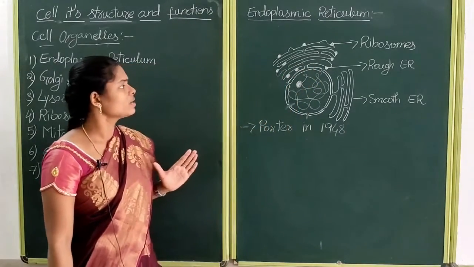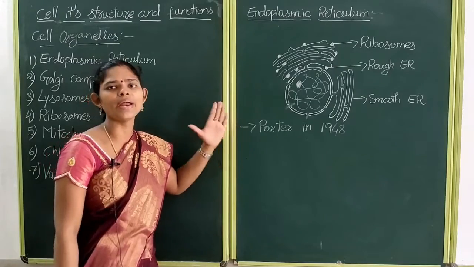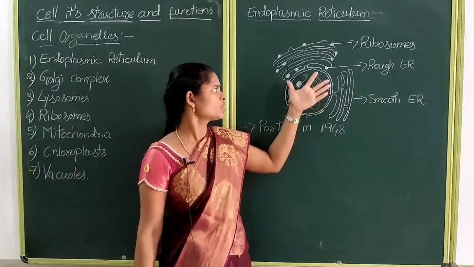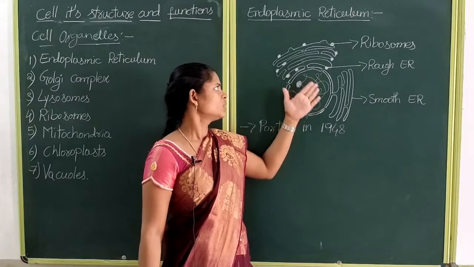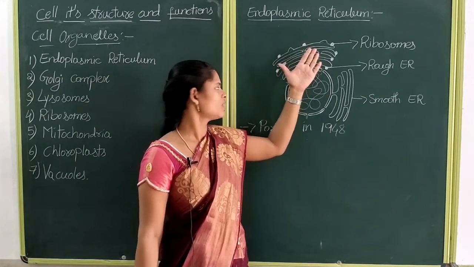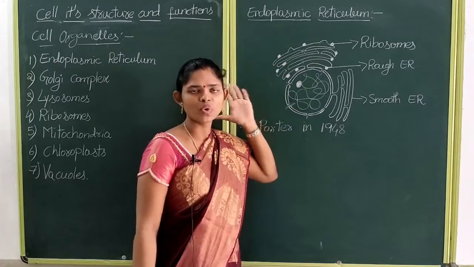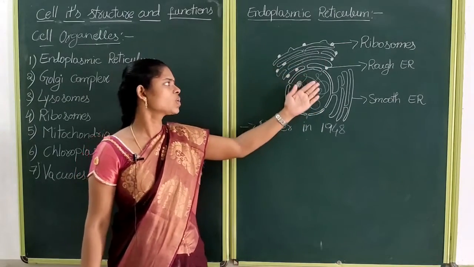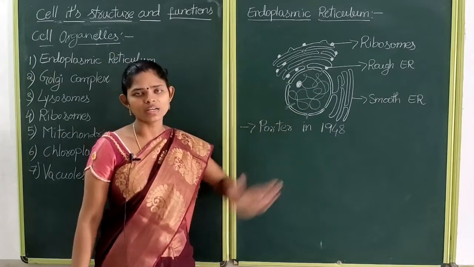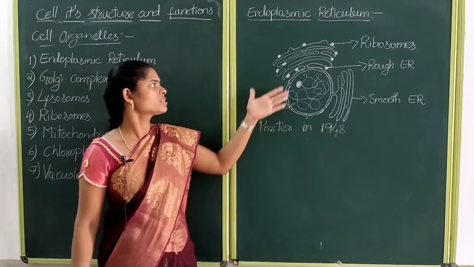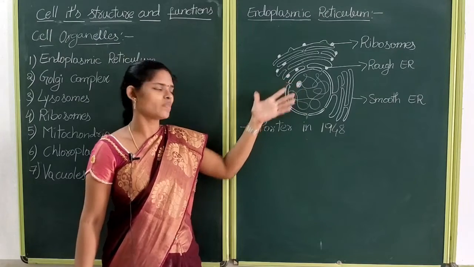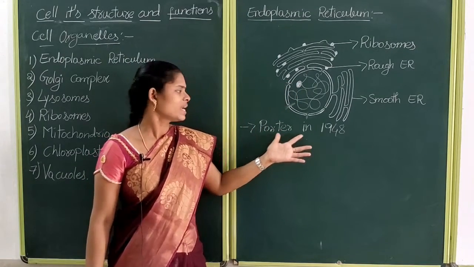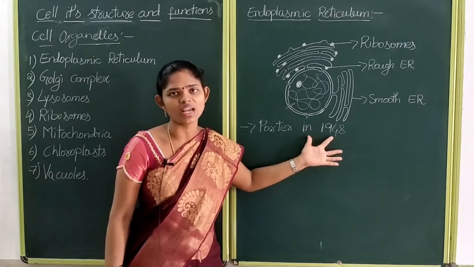So children, what is the main role of endoplasmic reticulum? It helps in the transport of materials from the nucleus to the other cell organelles. This endoplasmic reticulum was first discovered by a scientist named Porter in the year 1948.